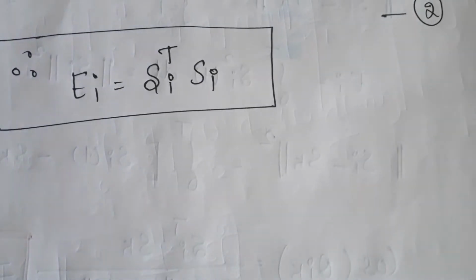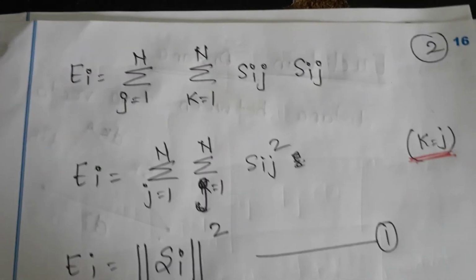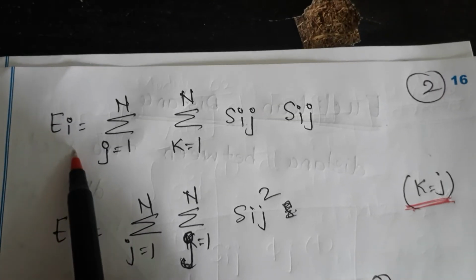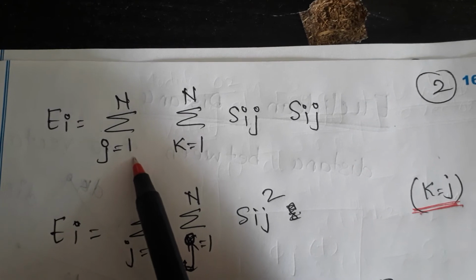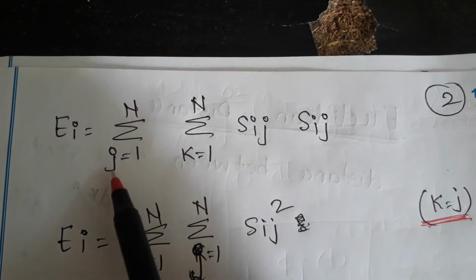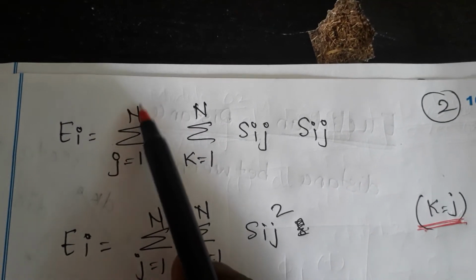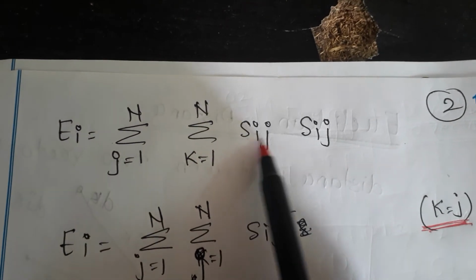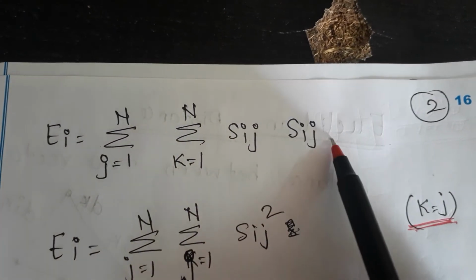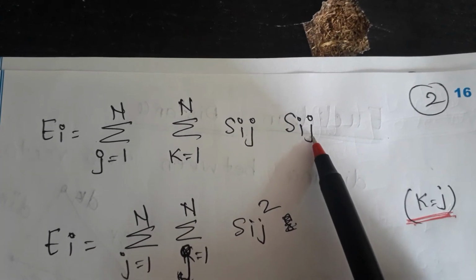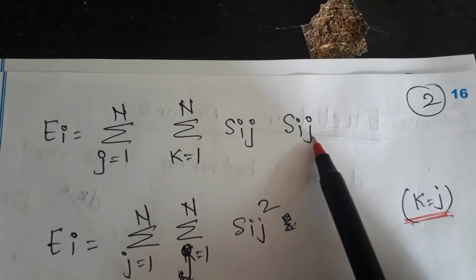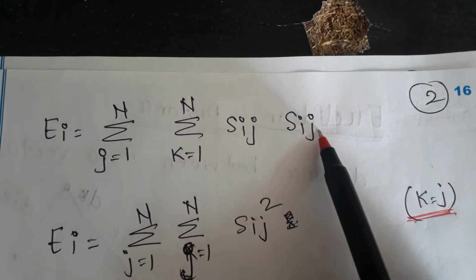Now I am going to the next part, a continuation of this. So Ei: I have removed the integration term considering that k is equal to j. So the sum over j from 1 to N and k from 1 to N of Sij followed by Sik. J is here and this is k, and since k is equal to j, both are replaced by j terms.